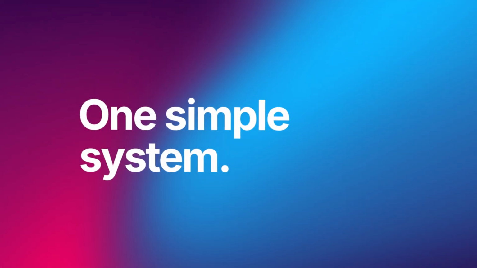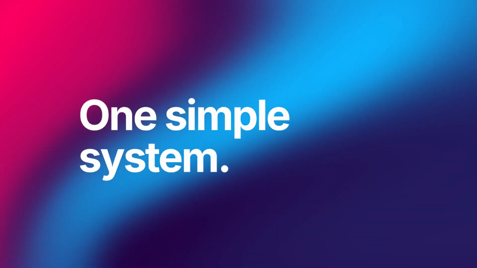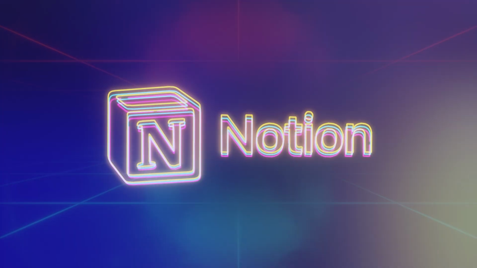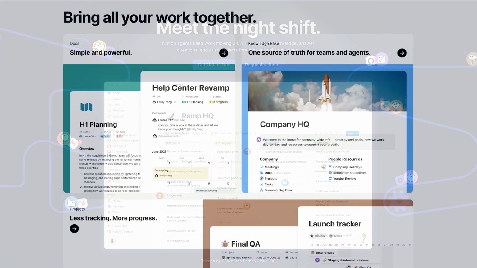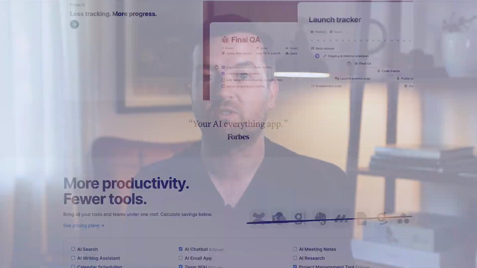Do you feel like your notes, tasks, and projects are scattered everywhere and nothing really stays organized? Instead of using multiple apps, tools, or methods, what if you had one simple system to manage your entire life and work, all in one place? Notion is the answer to your problem, and it's the perfect productivity tool for work and personal life.